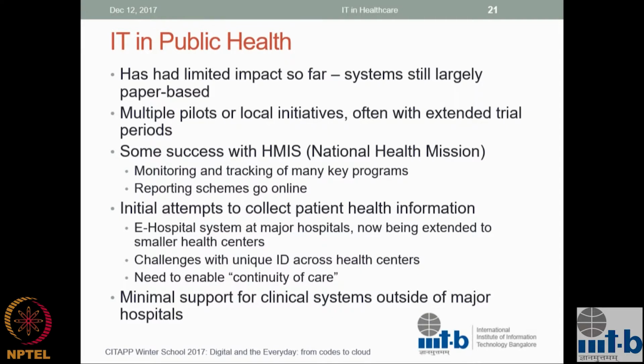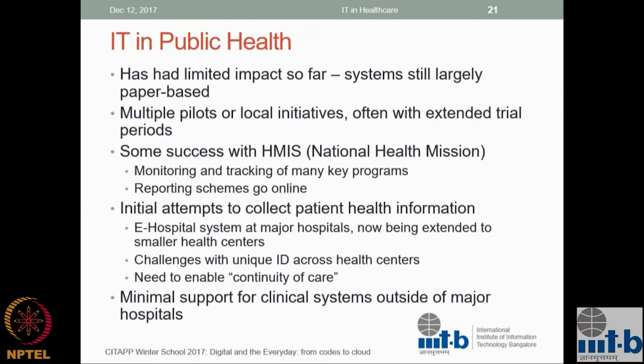The first phase on many of these is how do I monitor what's going on, how do I make sure things are happening: are enough visits happening, is enough vaccination happening, are pregnant women given the right sequence of booster shots, medications and so on.